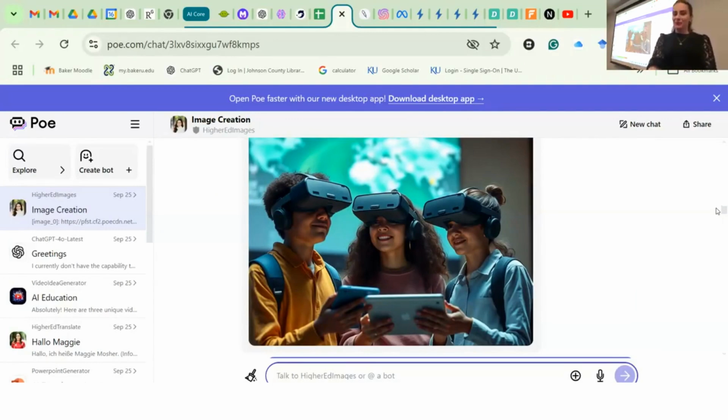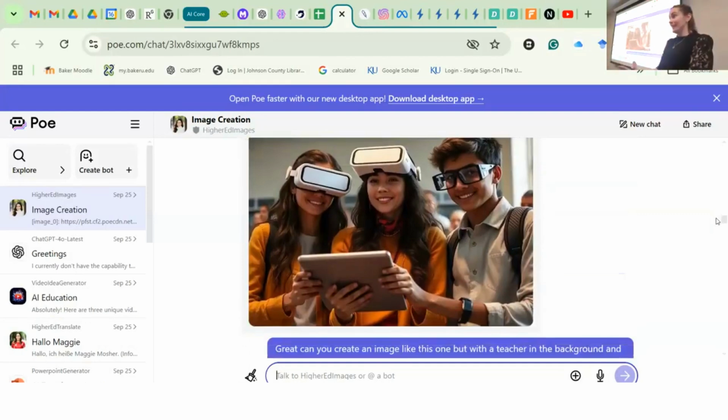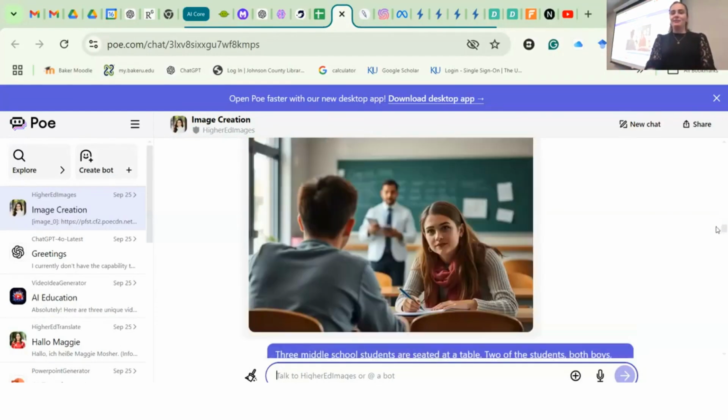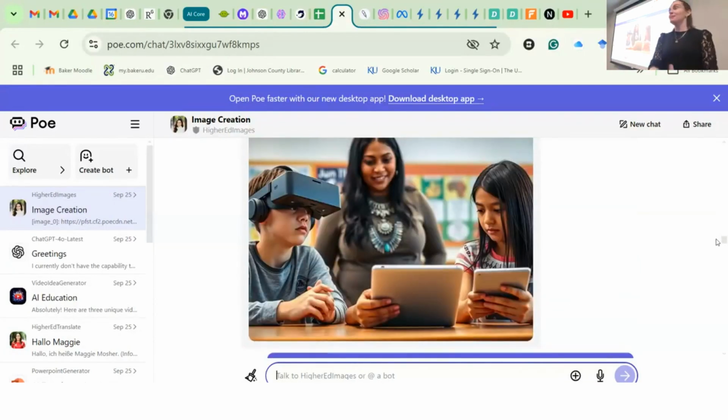I don't need both. So I told it, you don't do both. I need you to kind of work on that. So now we've got everybody holding it. Some are, some aren't. It's like, that's still not what I want. And it was like, I give up here. What do you want from me? And so I went and regave the whole prompt in different words, and it gave me this. And look, I have a magical person here. No head, just an arm and an iPad.